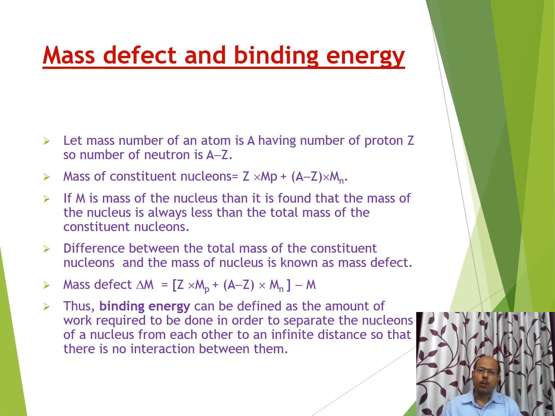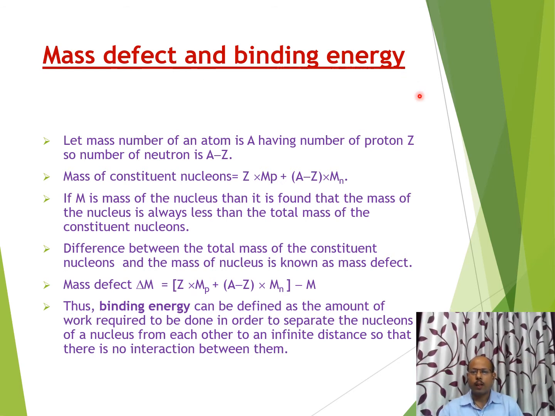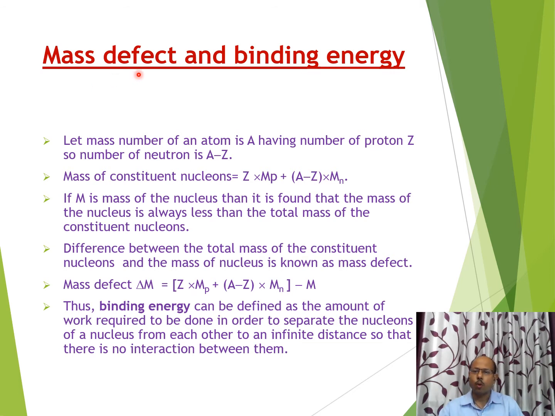Now we have to find out mass defect and binding energy. Here the concept of mass defect is used to find binding energy, and we will use Einstein's mass-energy relation. But before using that relation, first we will discuss what is meant by mass defect. Here defect means shortage.